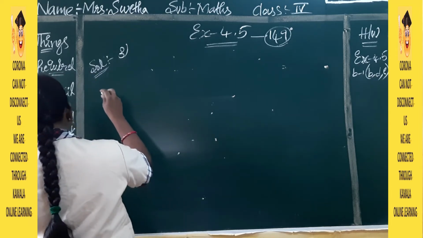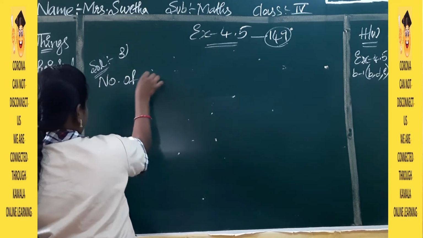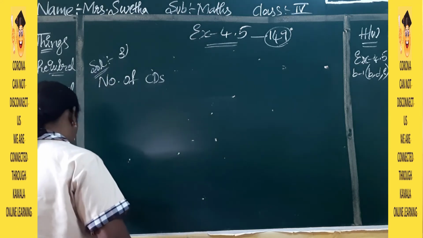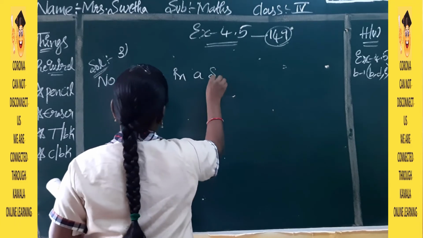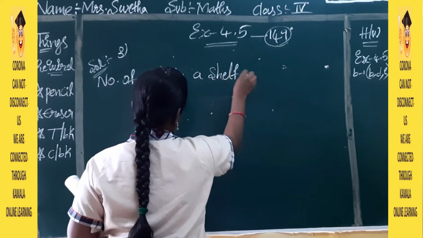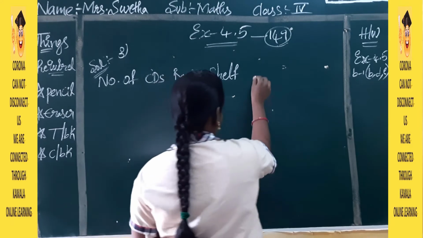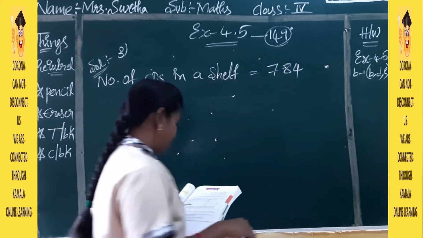Number of CDs in a shelf. So in one shelf they have 784 CDs.